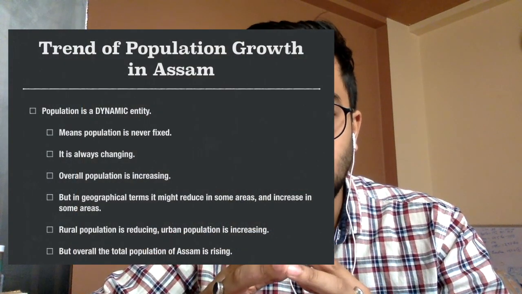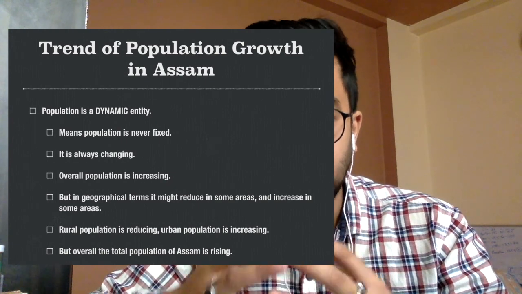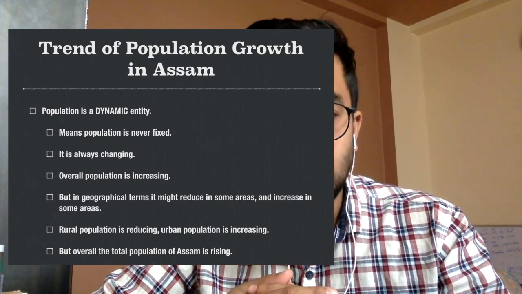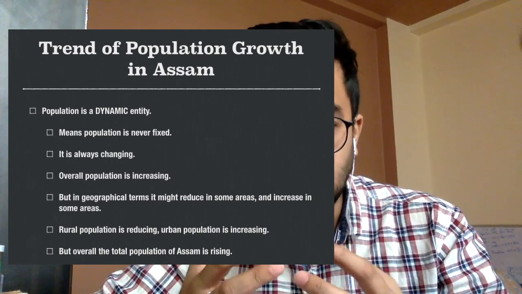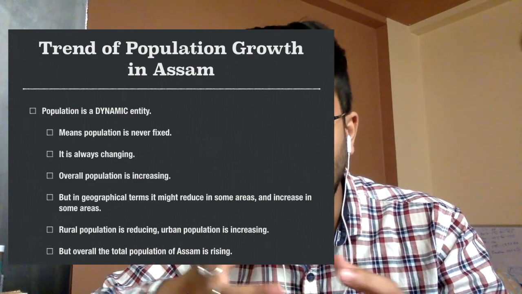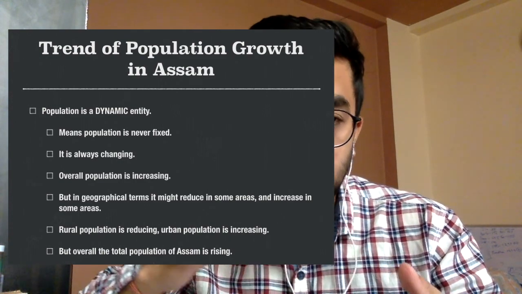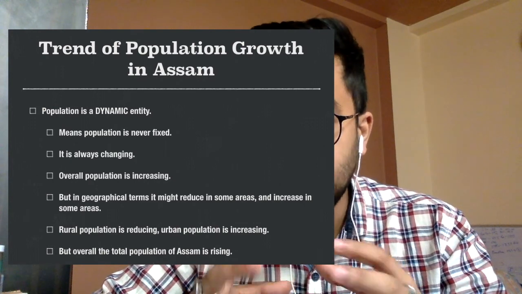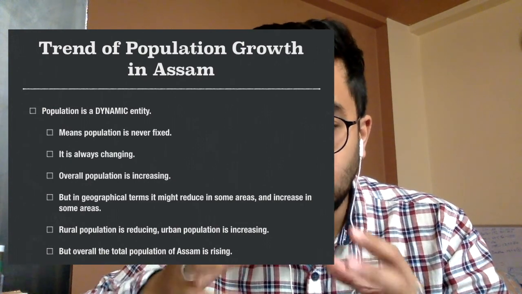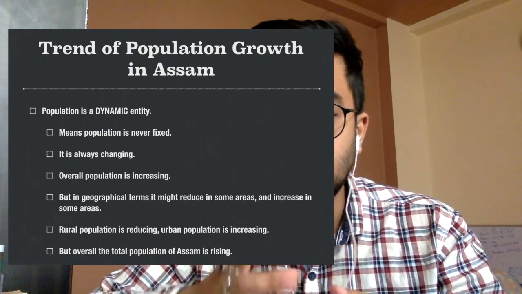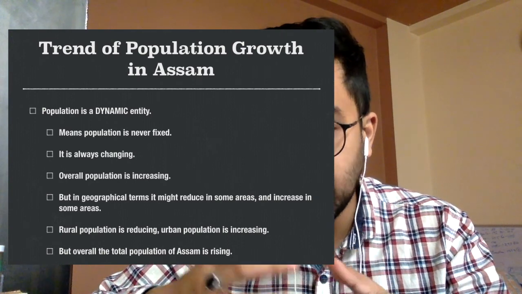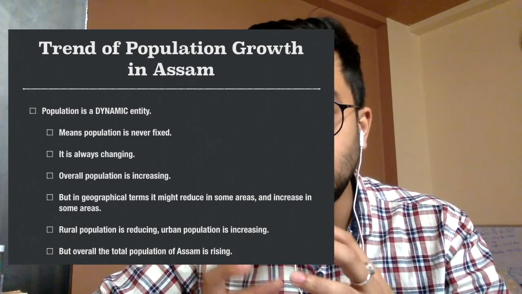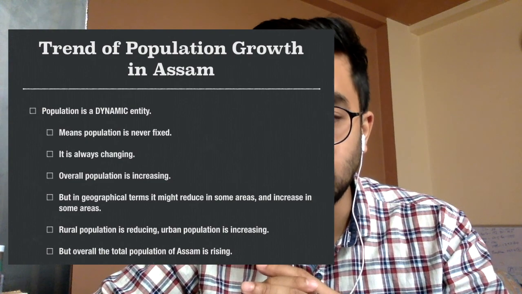Trend of population growth means the population that has increased in Assam. Mostly, we see population is a very dynamic concept, right? Dynamic concept means that population is never fixed, sometimes it increases and sometimes it decreases, right? For example, we saw that the population in rural areas is reducing but the population in urban areas is increasing. So this is what is meant by the dynamic nature of population, right?